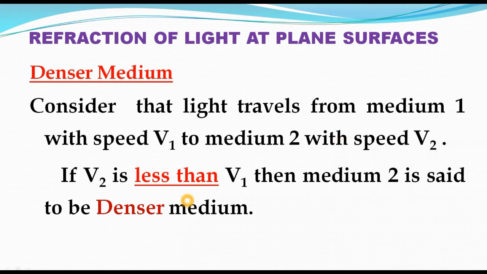If v2 is less than v1, where v2 means the speed of light in the second medium and v1 means the speed of light in the first medium, then the second medium is said to be the denser medium.